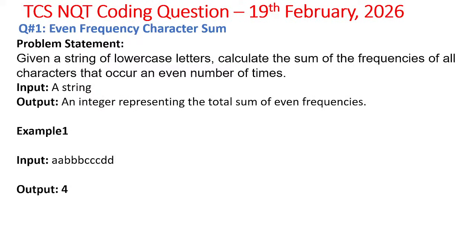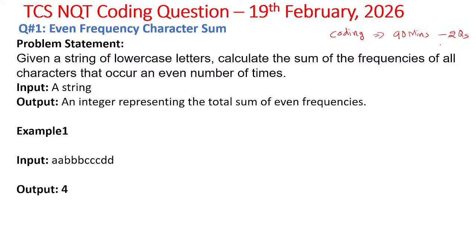Right, so we'll go with that question. We'll try to understand the question and solve it. In the TCS examination, the coding part will contain 90 minutes of time, and in these 90 minutes you need to solve two questions.